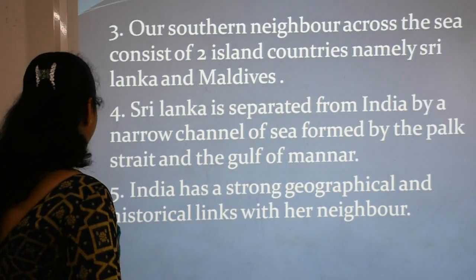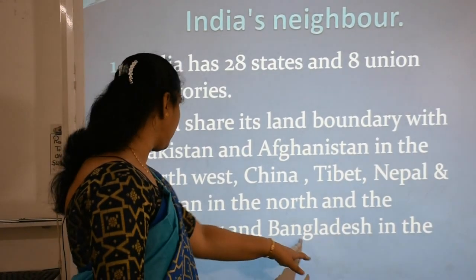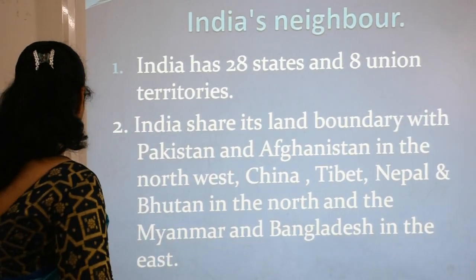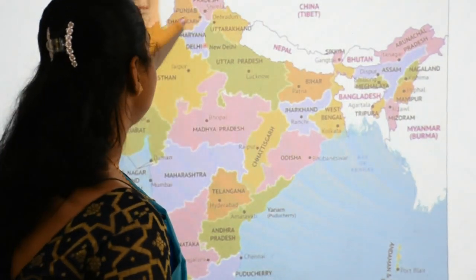Then we have Myanmar and Bangladesh in the east. This side, when we see, Bangladesh and Myanmar are in the eastern area. So all these countries are our neighbors.